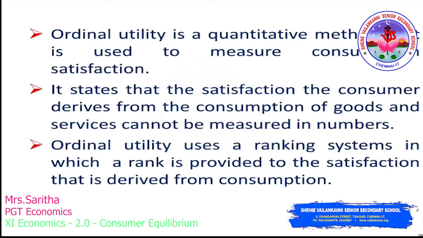Ordinal utility is a qualitative method that is used to measure consumption satisfaction. It states that the satisfaction that a consumer derives from the consumption of goods and services cannot be measured in numbers. So ordinal utility uses a ranking system in which a rank is provided to the satisfaction that is derived from consumption.